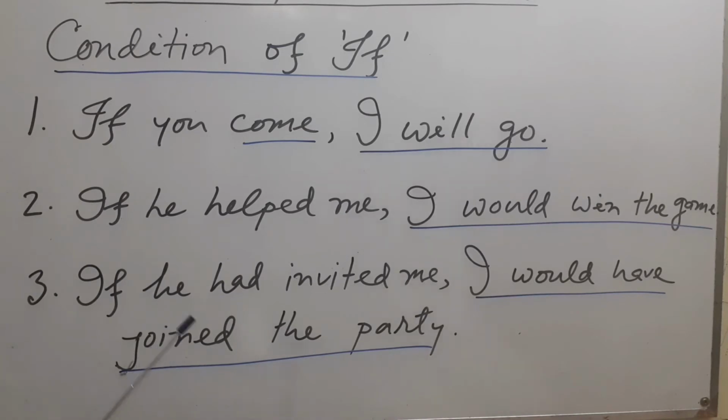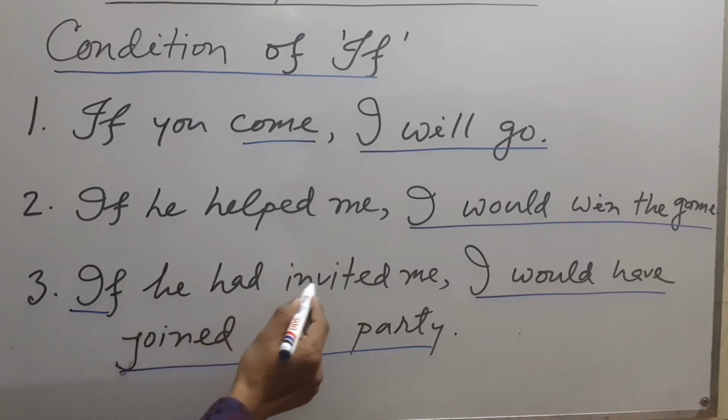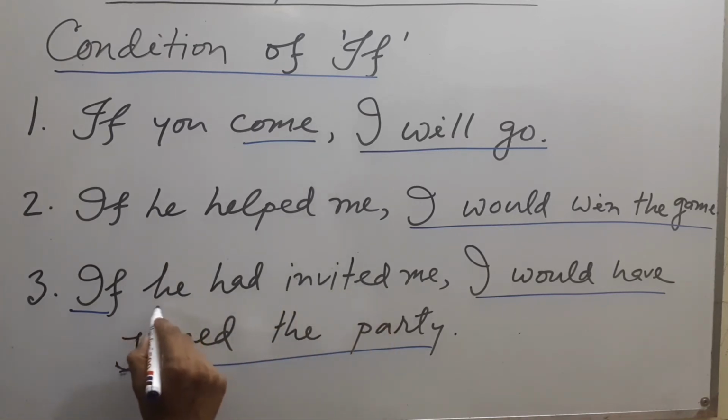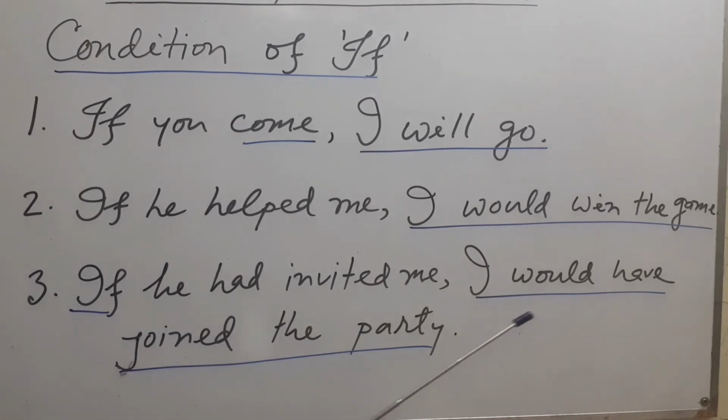And what about the third condition? If you see past perfect tense with if, past perfect tense, if he had invited me, so the sentence is clearly of past perfect tense. And then would have, could have, might have with V3 is used. So you should have a clear idea about the conditions. Look at the example once again: If he had invited me, I would have joined the party. So these are the 3 conditions of if, and you should have a very clear idea about them.